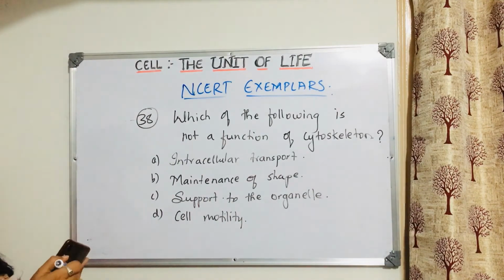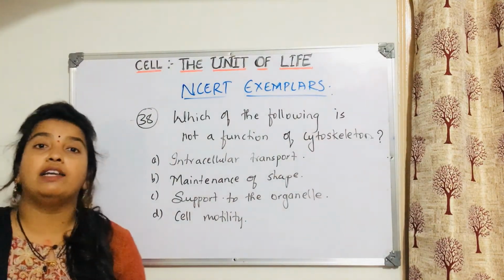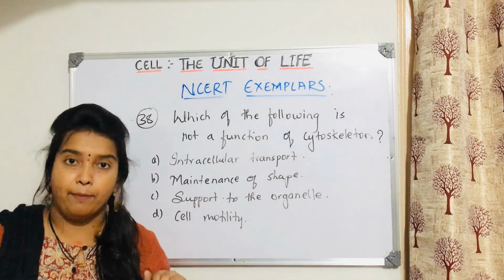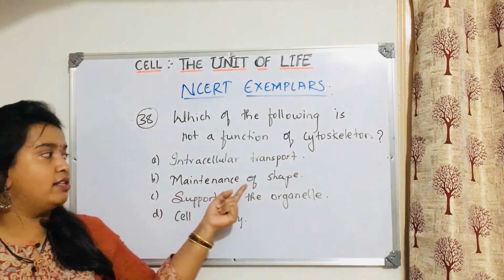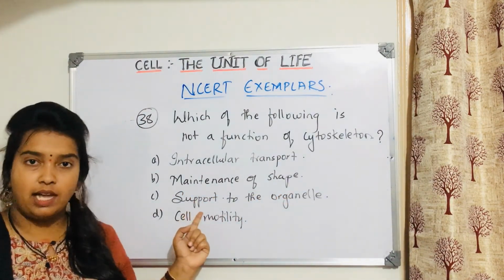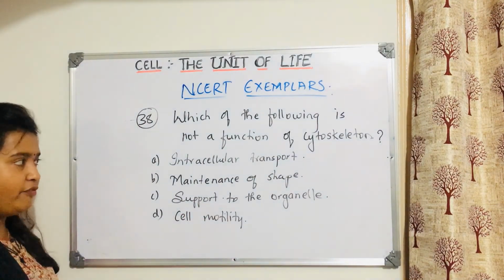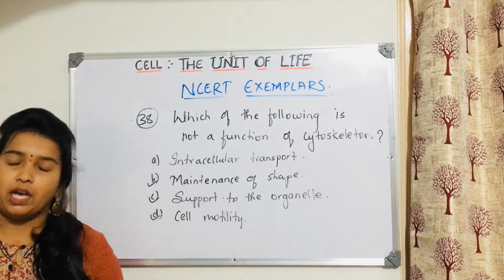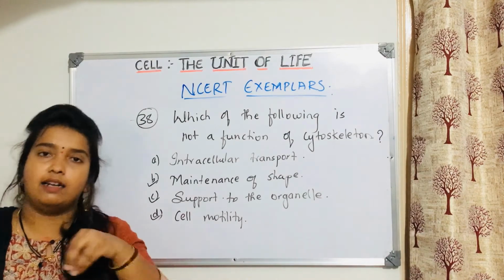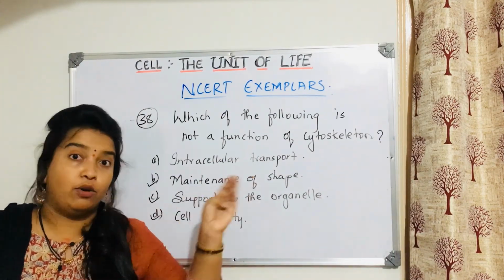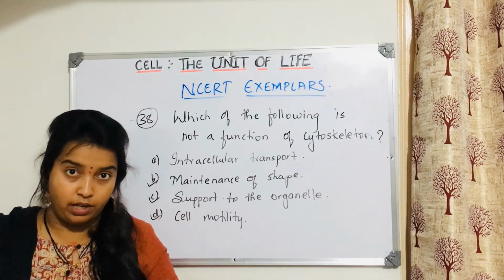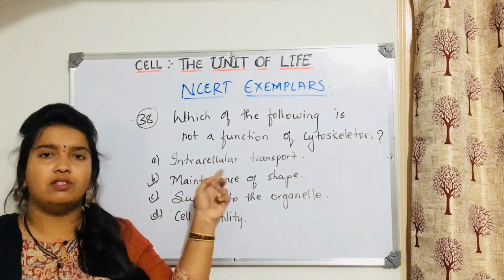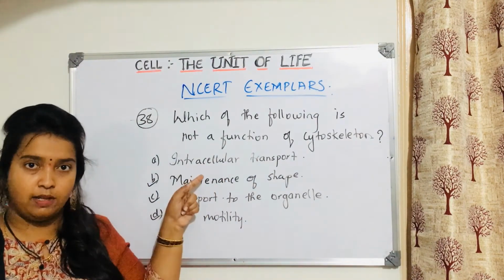Yeah, what is the answer? The question is, which of the following is not a function of cytoskeleton? See, I told you to remember the 3M, maintenance of cell shape and all those things. So here maintenance of shape is there, mechanical support also is there, motility is also there. So all these three are functions. And what is not the function? Intracellular transport. I had already told you that within the cell, transport can be easy because of the cytoskeleton. I did not tell you that is the main function. Main functions are the 3Ms. Other than that, this is not the main function of cytoskeleton.